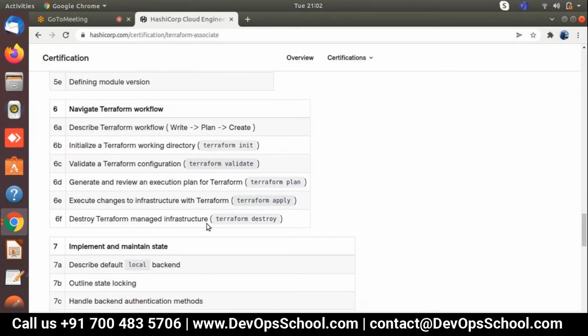Now I just wanted to take one pause here. Any question up to point 6, navigate the Terraform workflow? Anything you would like to ask? Not in-depth; we are going to start in-depth from tomorrow. Today's plan is I'm just going to explain these details and share this sheet with you, so you can walk through it and get a better understanding.